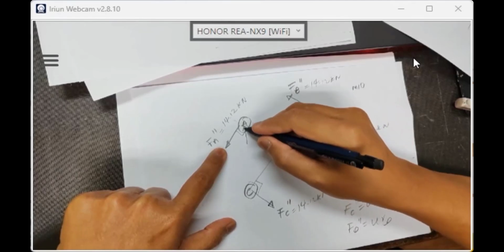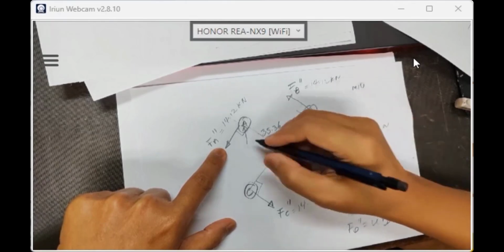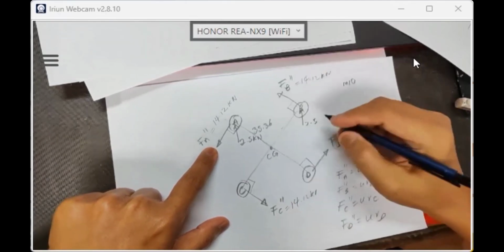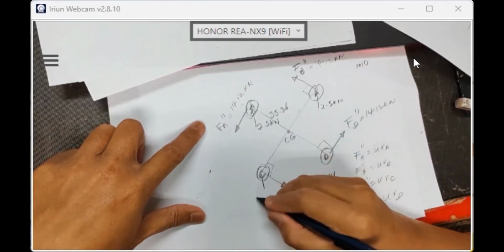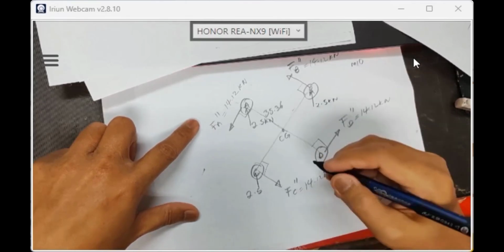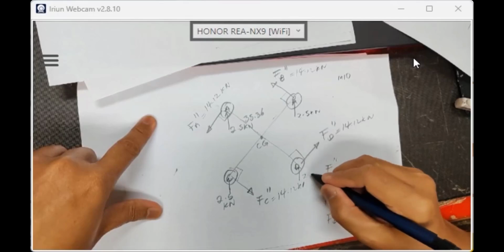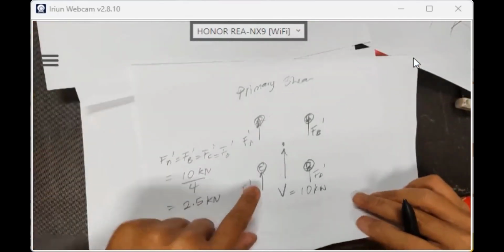Ini upward, pendek sikit, pasal 2.5. Betul tak? 2.5 kilonewton upward. This one also upward, pendek sikit, 2.5 kilonewton. This one also ada upward 2.5 kilonewton due to primary shear.